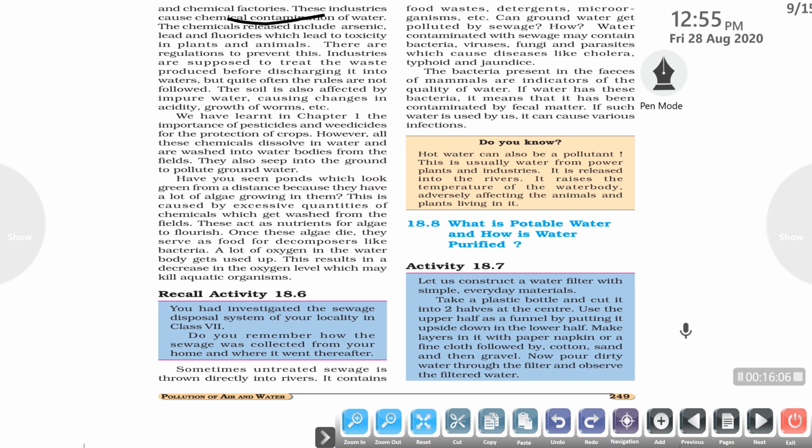Once these algae die, they serve as food for decomposers like bacteria. But these bacteria use up a lot of oxygen in the water, and this results in a decrease in the oxygen level of the water bodies, which may kill the aquatic organisms.